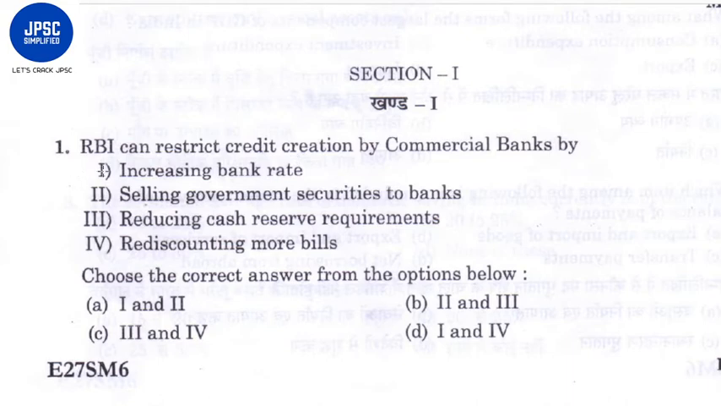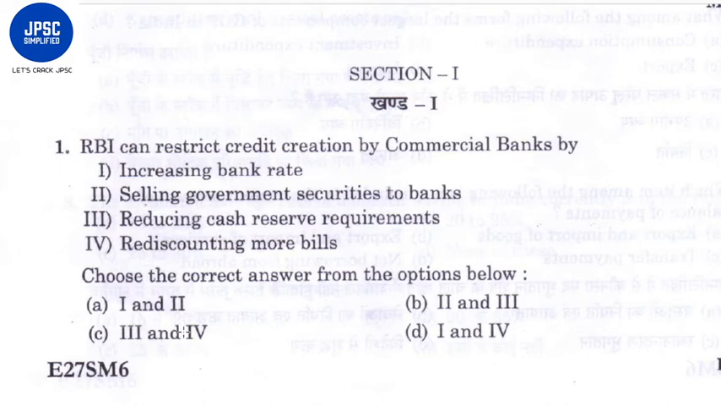If we see one or two questions, let's see. RBI can restrict credit creation by commercial banks by increasing the bank rate. So if RBI increases the bank rate, what will happen? Tell me, if RBI increases the bank rate, the interest that the bank charges on loans given to the customers will increase, no? So it will restrict the credit creation by commercial banks. So yes, it will restrict the credit creation by commercial banks. So the first option should be correct.